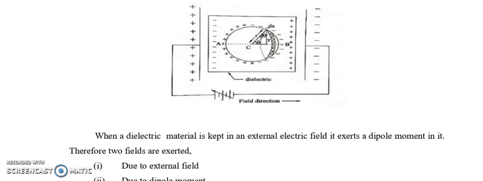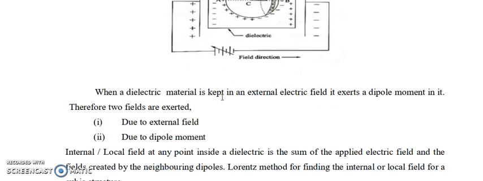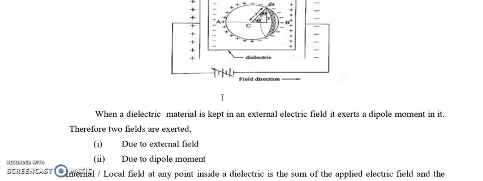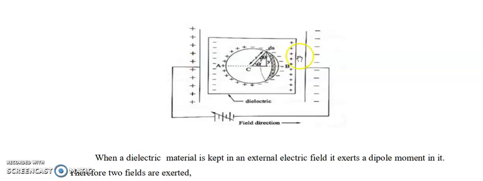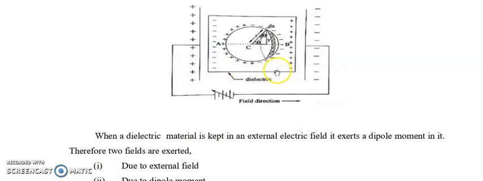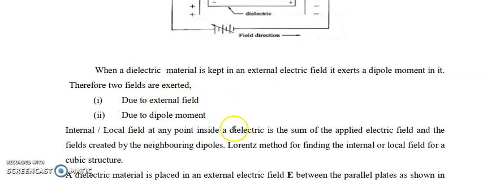Now the internal field is represented by capital E_int. When a dielectric material is kept in between two plates, it exerts dipole moment. So this is due to the external field and dipole moment. It is the sum of the applied electric field and the field created by neighboring dipoles.